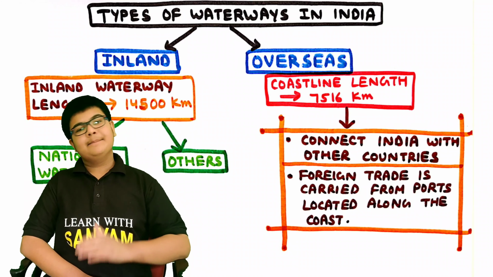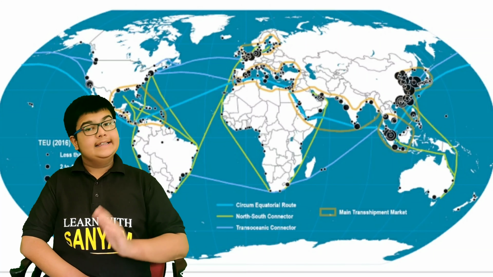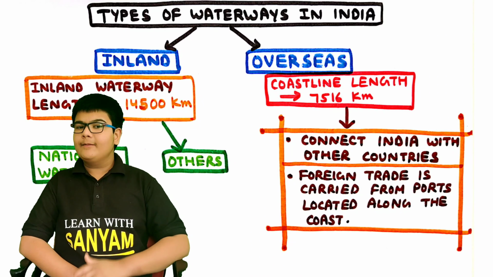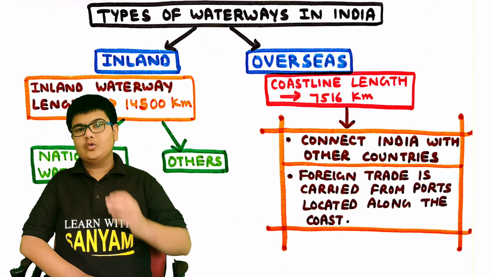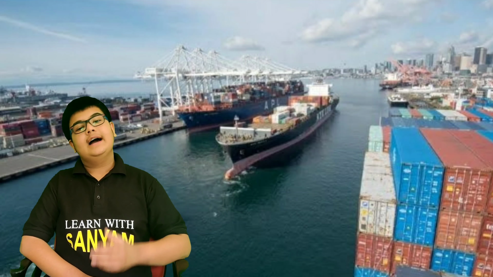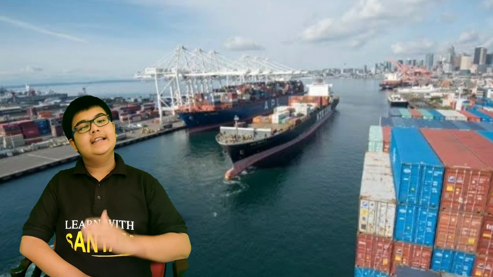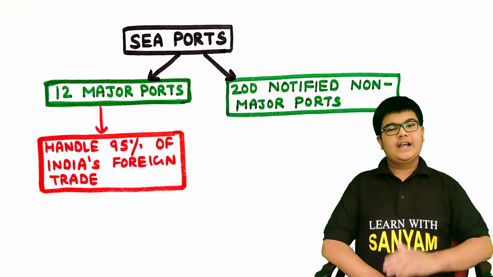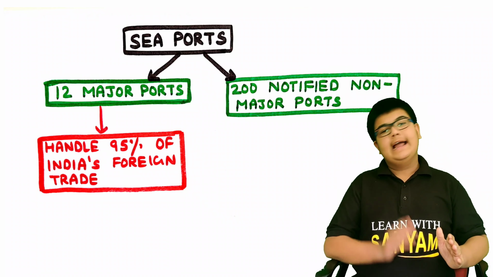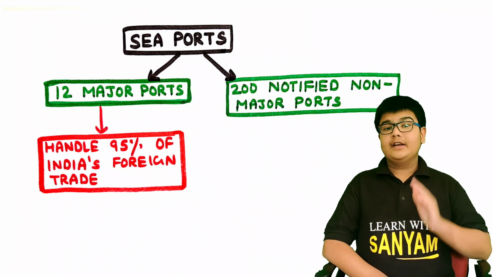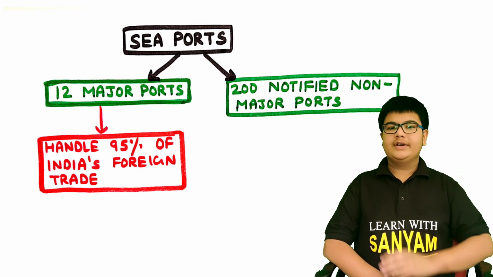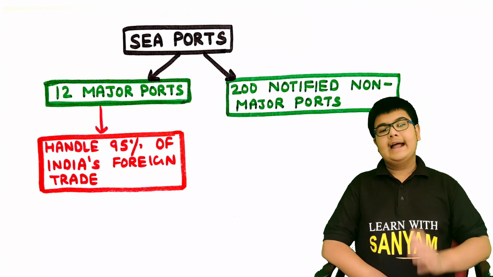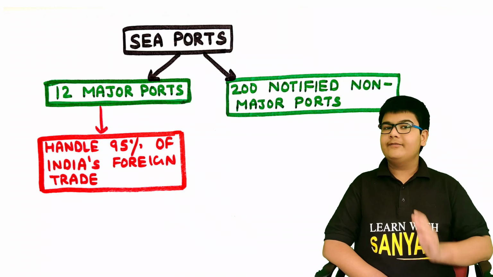Now let's discuss our overseas waterways. They connect India with other countries. Foreign trade is carried from the ports located along the coast. So overseas waterways are connected using the ports. Let's discuss more about the ports in India. Seaports are further classified into major and non-major seaports. There are 12 major seaports and 200 notified non-major seaports. The 12 major ports handle 95% of India's foreign trade.